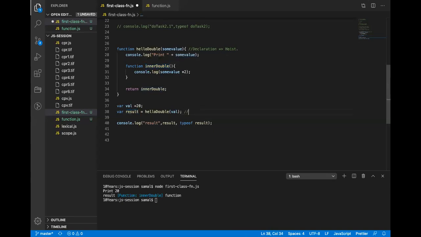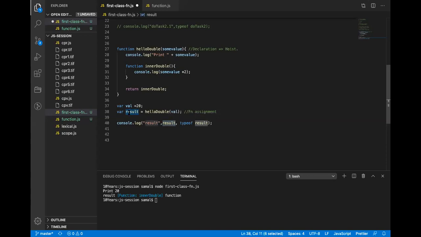So what do we call this? Function assignment. Some function is assigned to a variable, and this function is returning another function, which is a reference to the inner function. That means result is holding a reference to it.